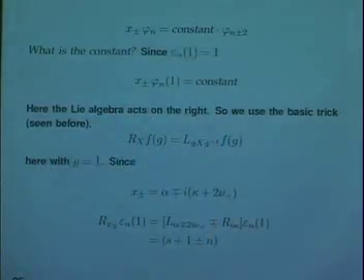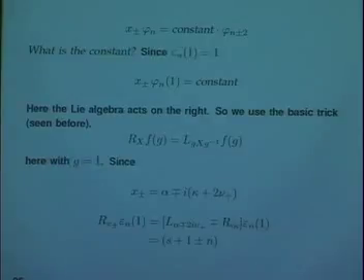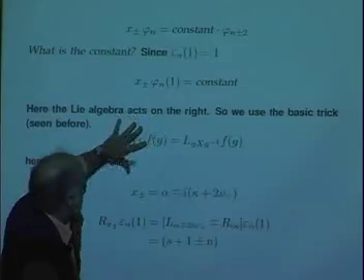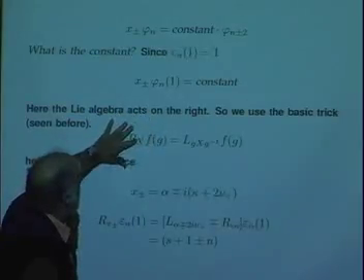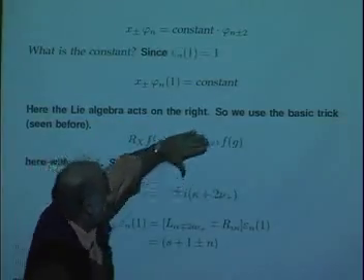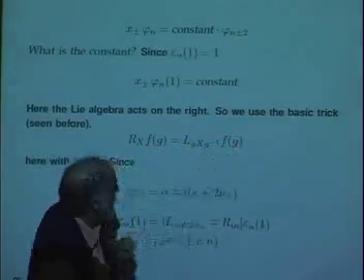And now here's something I've said before, but went over very rapidly. We have the Lie algebra. So the group here is acting on the right, and the Lie algebra is acting on the right. For example, when I write down kappa phi n, that's the kappa acting on the right. But now we have this funny little equation that r x of f evaluated at g is the same as L g x g minus 1 of f evaluated at g.